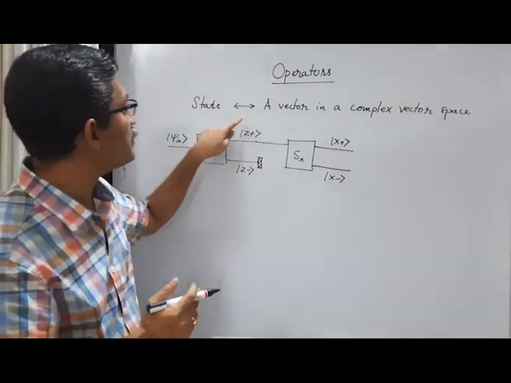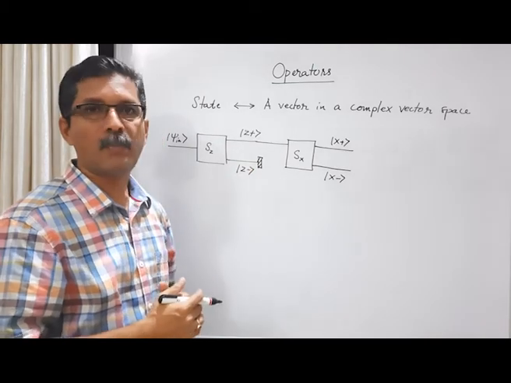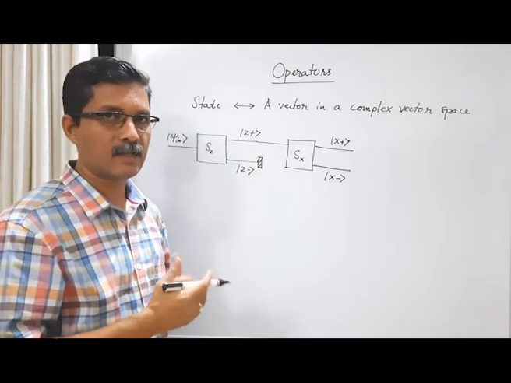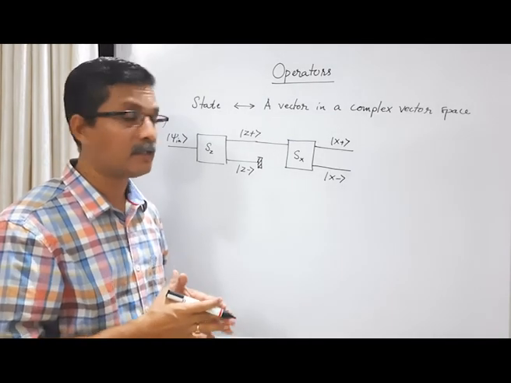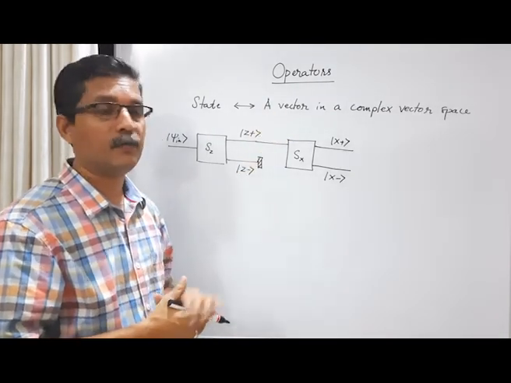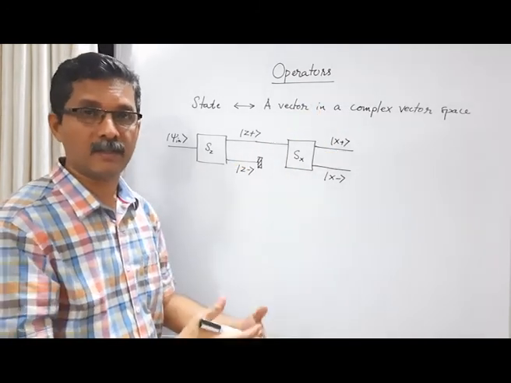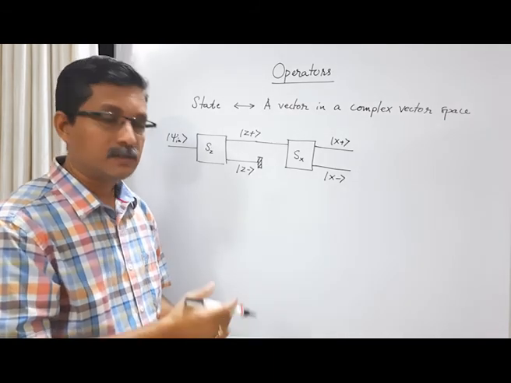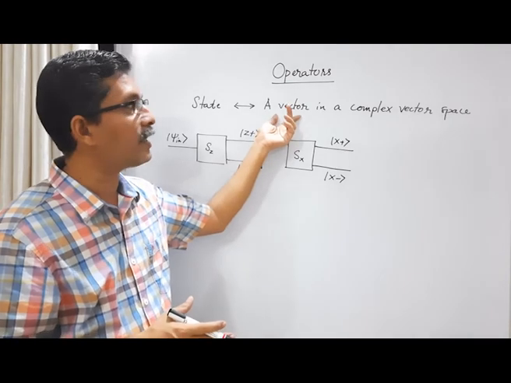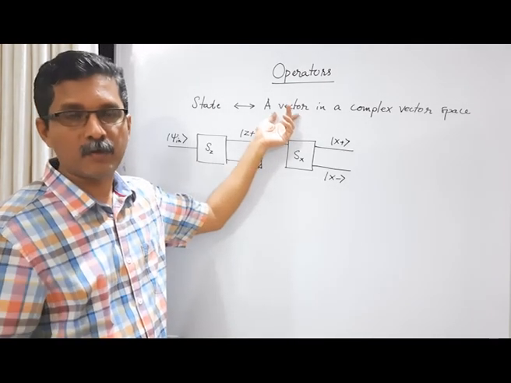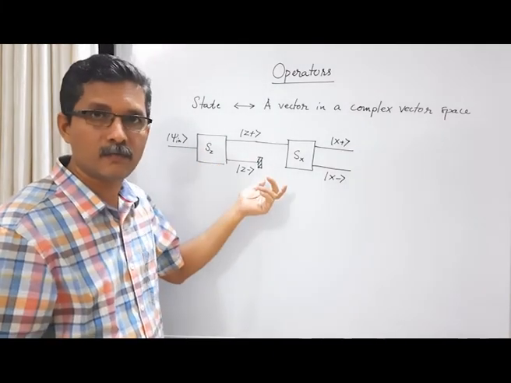Now here we see that the state of a system is represented by an abstract vector in a complex vector space. It means that a physical quantity should be represented by something that changes the state. How do we represent a physical quantity mathematically? Using which mathematical object? Our mathematical object should be able to change the vector in the vector space, because we know that the measurement of the physical quantity changes the state of the system.